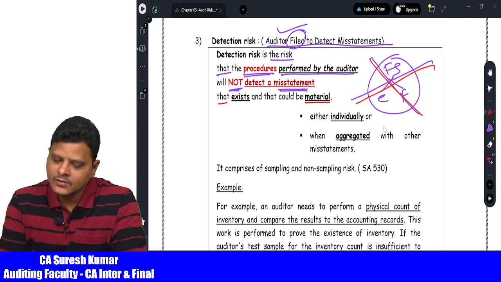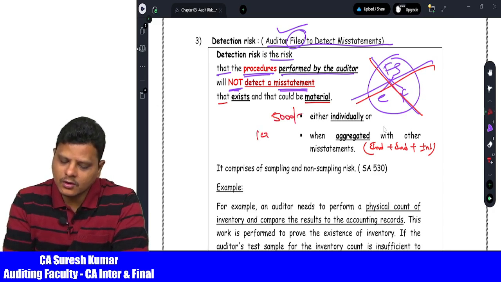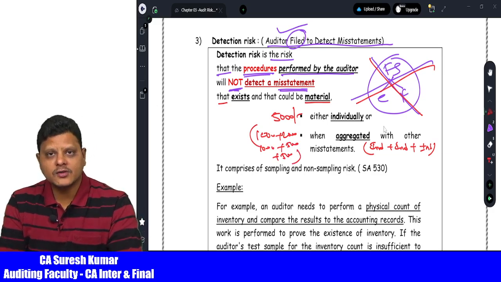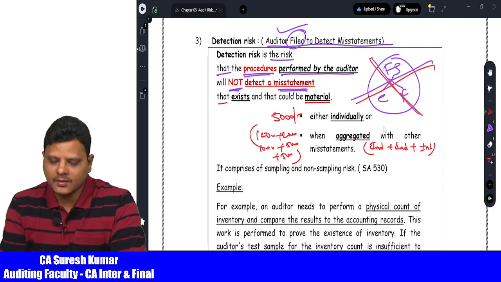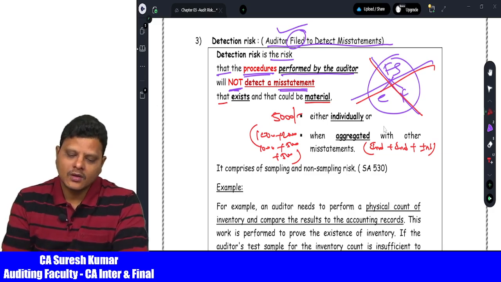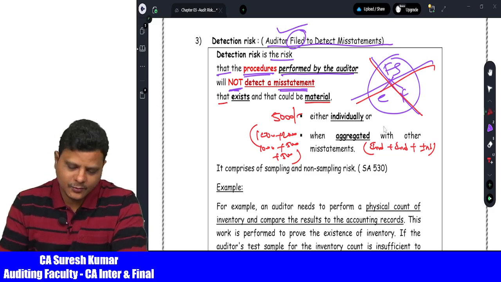What is aggregated? Individual transactions, something plus something plus something, is called the aggregate amount. Example, individually 5,000 may be material, but in aggregate you can say 1,000 rupees, 2,000 rupees, then another 1,000 rupees, then another 500 rupees, another 500 rupees, and this comes to 5,000 rupees. Either individually or in aggregate, if the misstatement happened in the business but the auditor failed to detect such misstatements, we call it a detection risk. Now, what is the risk here? The auditor failing to find out the misstatement is called a risk, for which the auditor only is responsible.